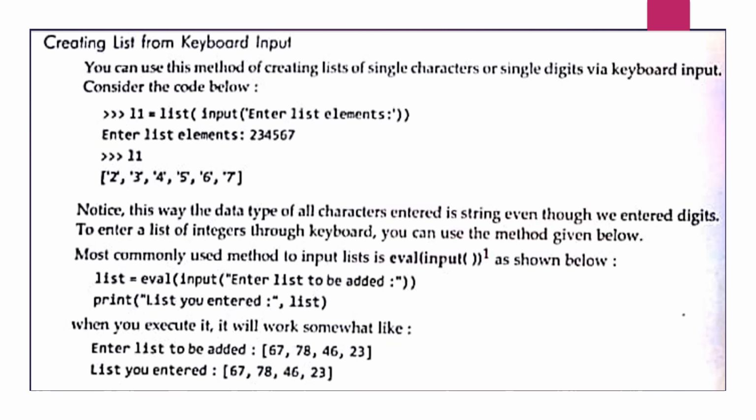So after execution you are entering here the numbers 2, 3, 4, 5, 6, 7, and when you print L1 you will get the output in the form of a list. Notice this way the data type of all characters entered is string, even though we entered digits. So when you get the input from the user or from the keyboard, you get the output in the form of string.